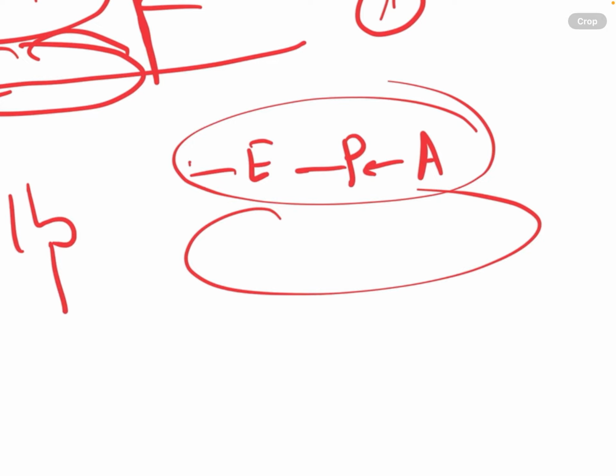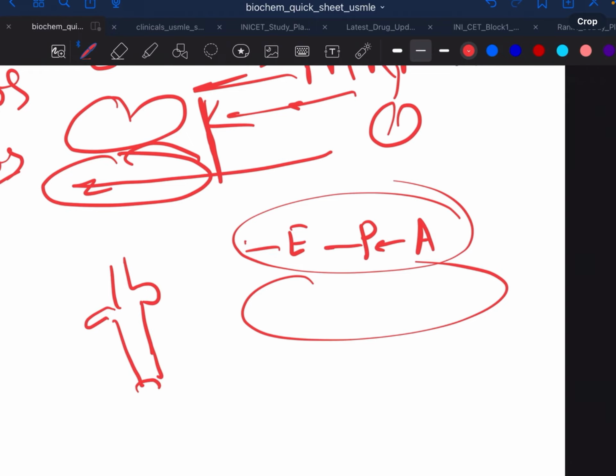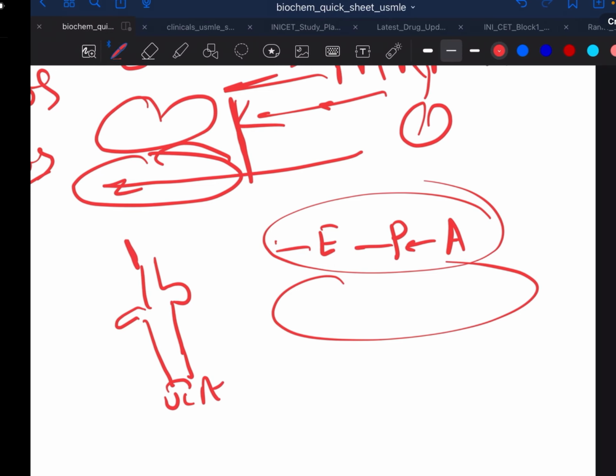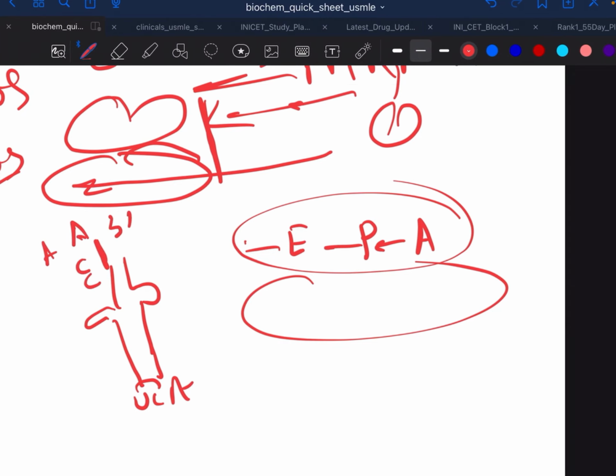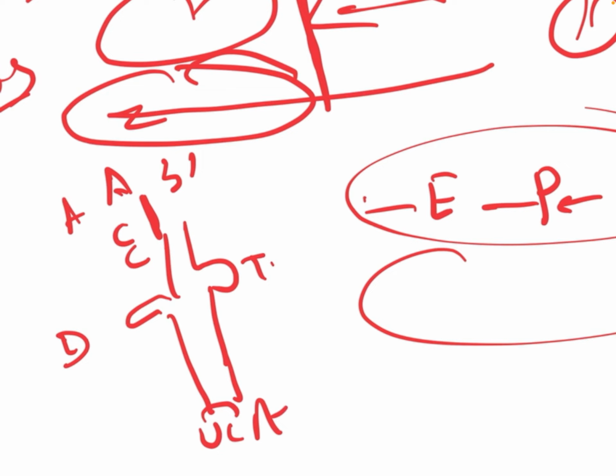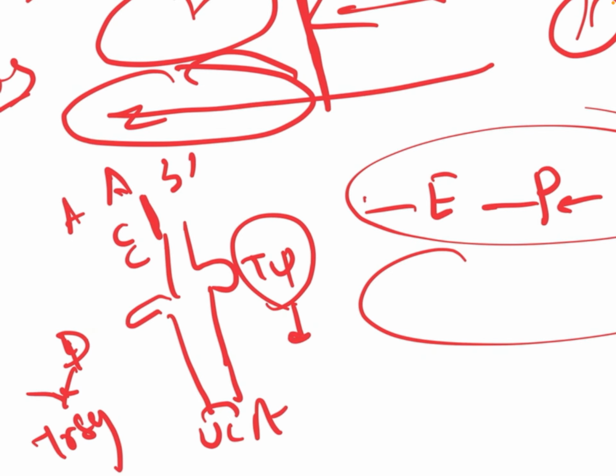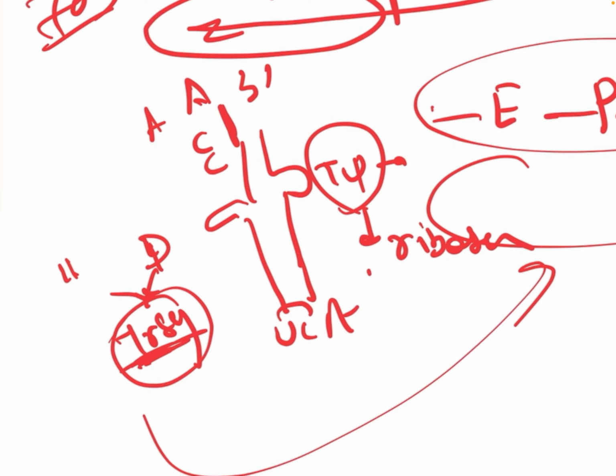And this tRNA is a clover leaf shaped tRNA which has an anticodon loop and an acceptor arm, that is the ACC 3' end, and this is the D arm and this is the T psi C arm. The D arm is recognized by the aminoacyl tRNA synthetase whichever is coming, and the T arm attaches to the ribosome. The synthetase detects which tRNA is joining with this mRNA, and this joins with the ribosome.